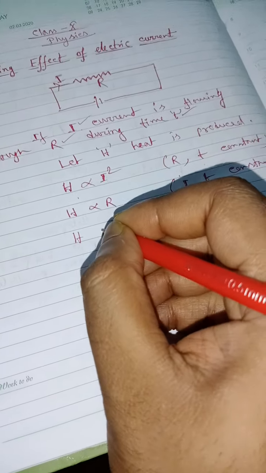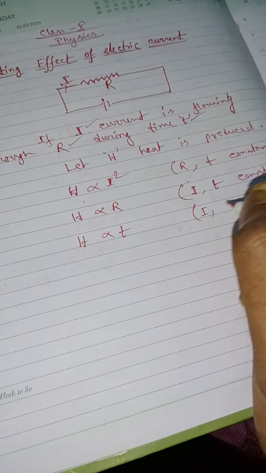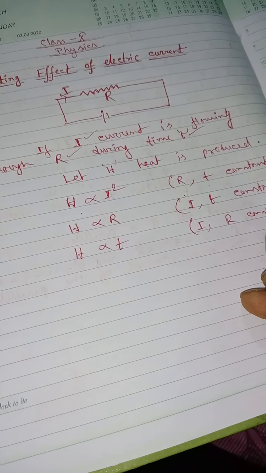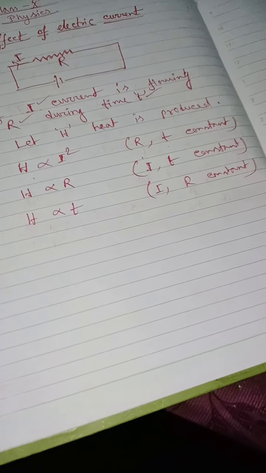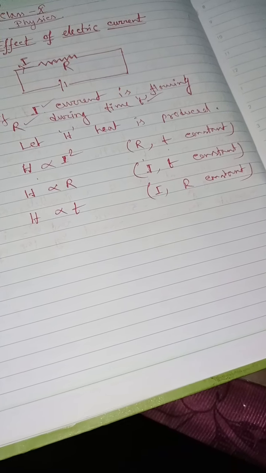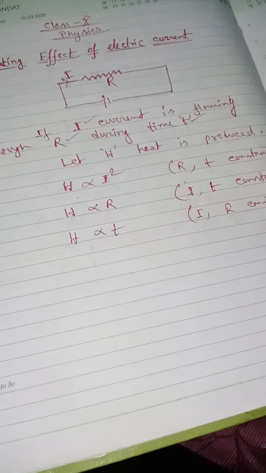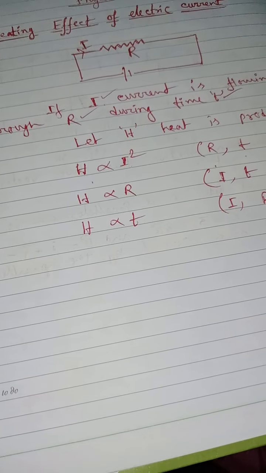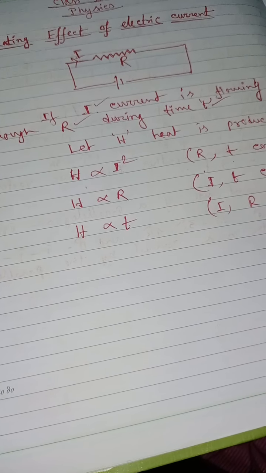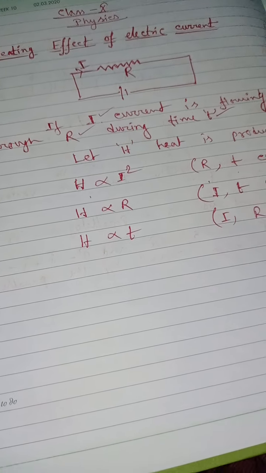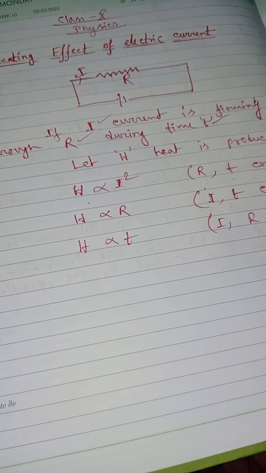And third, H is directly proportional to T where I and R are constant. That means for a particular circuit of resistance R, if a particular current I is flowing, then the amount of heat produced depends on the duration of current flow. If the current is flowing for a long time, then more heat will be produced.